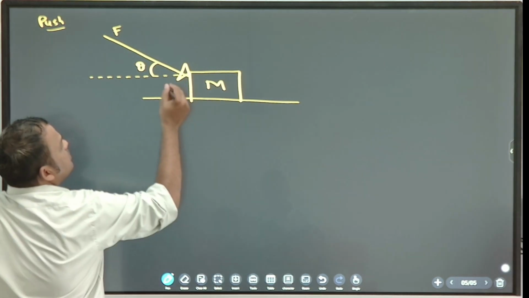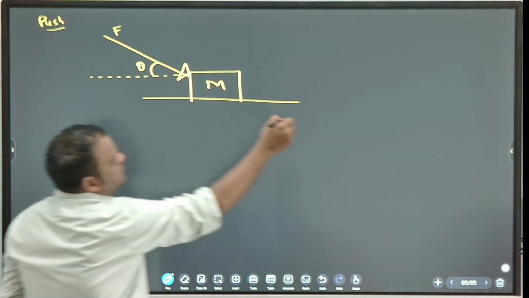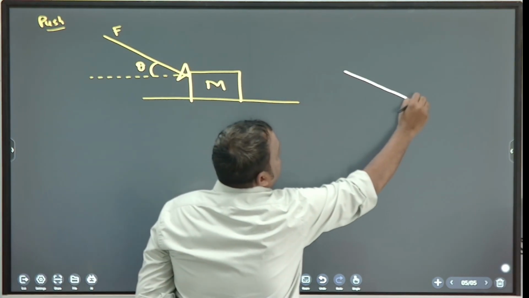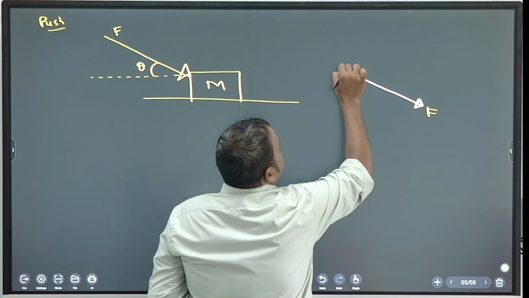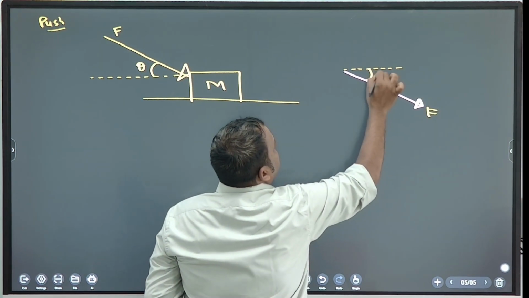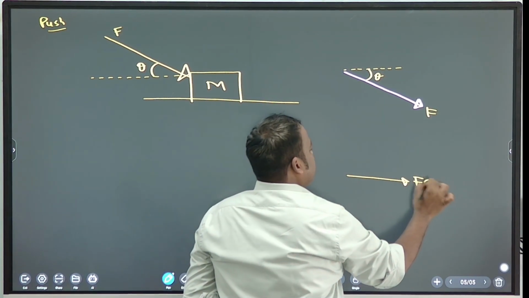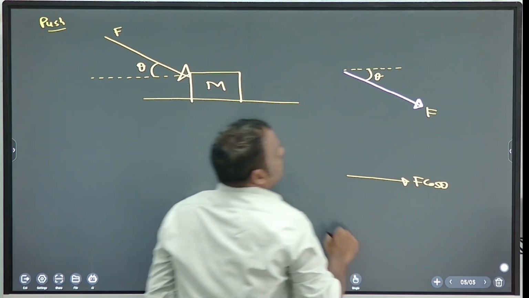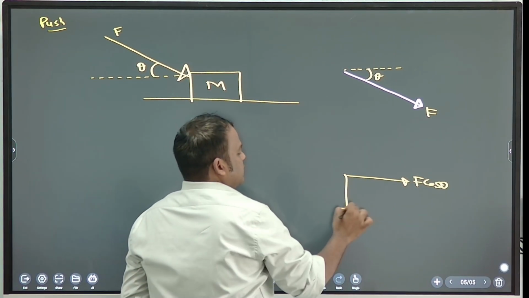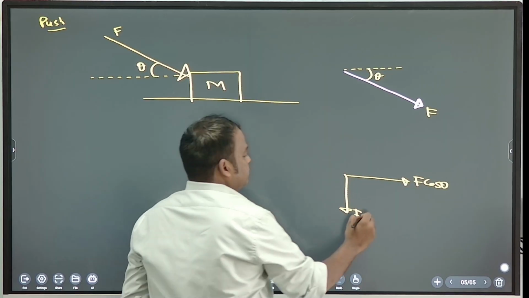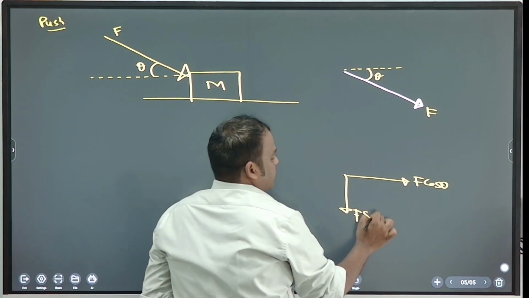Okay, fine. So now you take components. So this is the force, with horizontal it is making theta. So what is the horizontal component? F cos theta, right side. What is the vertical component? F sin theta, up or down? Down. So F sin theta.